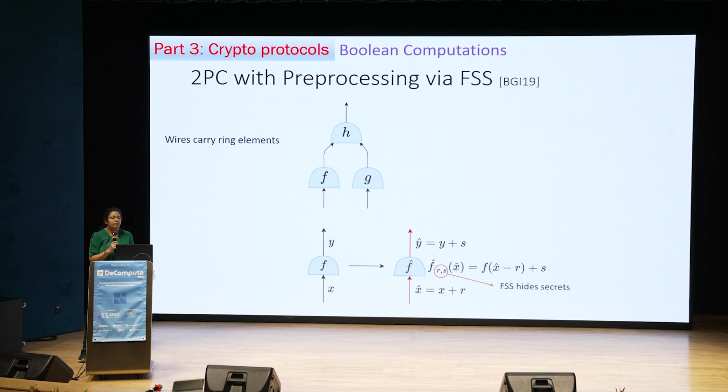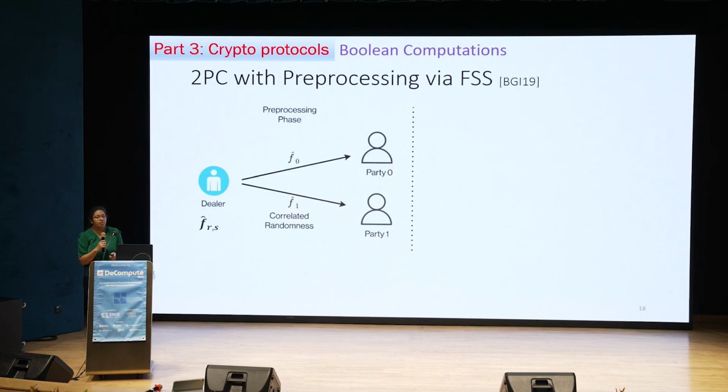So now, given this transformation, you do this transformation gate by gate for the whole circuit, and you go from circuit to offset circuit, where each gate now goes from masked inputs to masked outputs, and each wire has a freshly chosen mask. So now, this is what happens in the 2PC with preprocessing model.